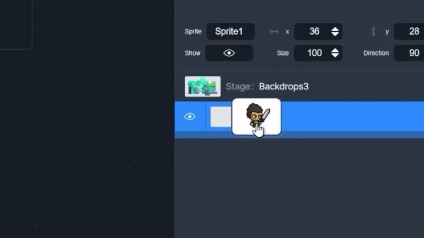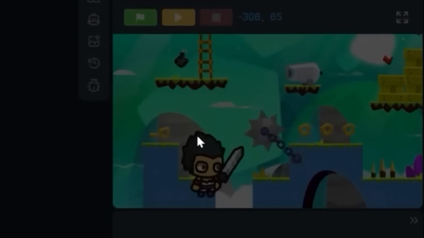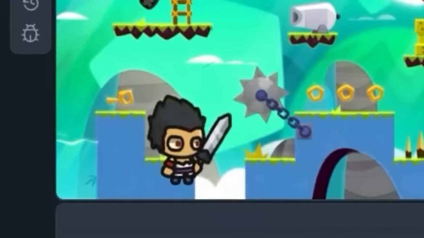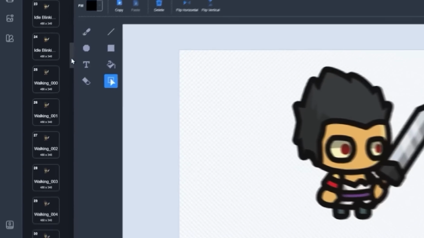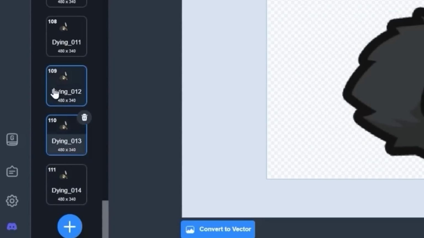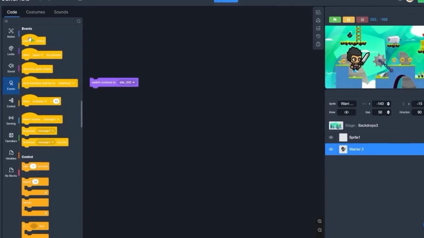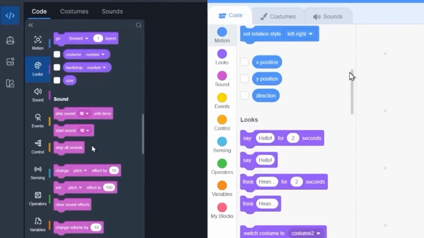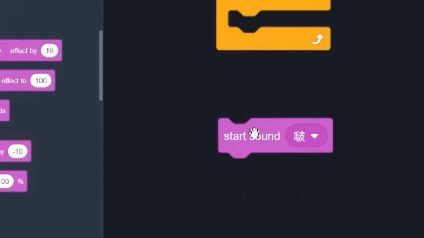So I drag this guy and put him right here. Yep, there he goes. Whoa, added this code. Ooh, look at the animation. That's so smooth. Okay, so right arrow. Yo, all of these costumes. That's 111 costumes. All right, let's make bro walk around on the screen. So the code, it's basically the same. I don't see anything that's different except this.